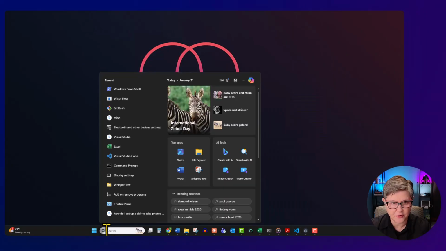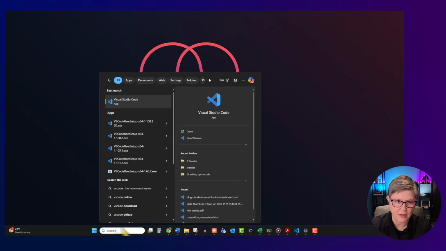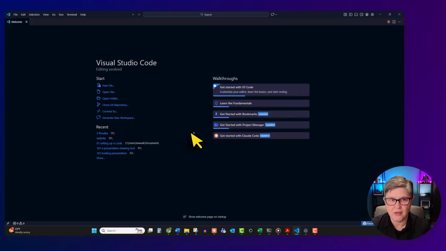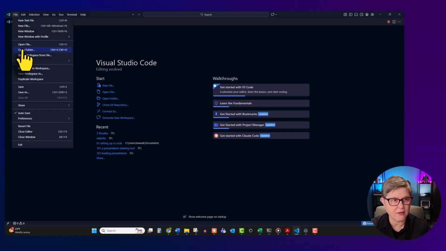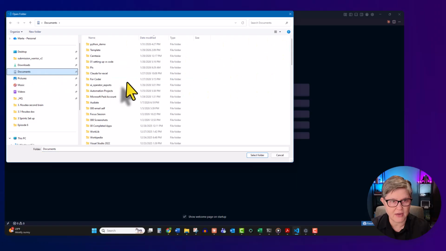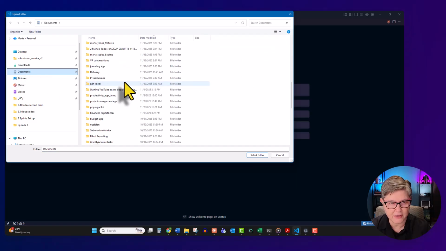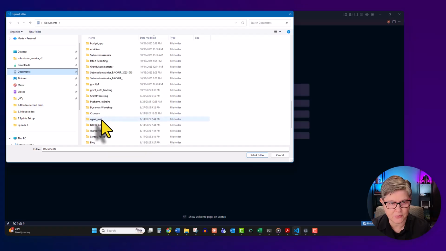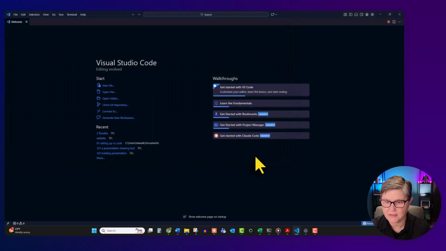When you open it for the first time, you need to search for Visual Studio. You can type VS Code and you should see the app Visual Studio Code. Okie dokie, so here is Visual Studio Code. This is a welcome screen. Go to File, and we can click Open Folder. And then we will navigate to our new Python demo folder. One click on Python demo and select the folder.